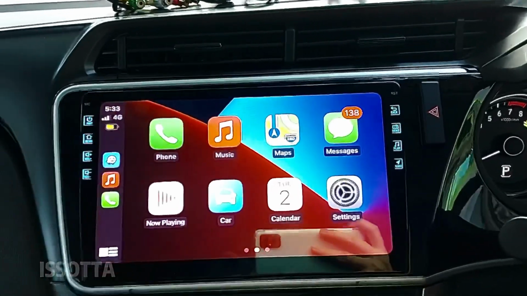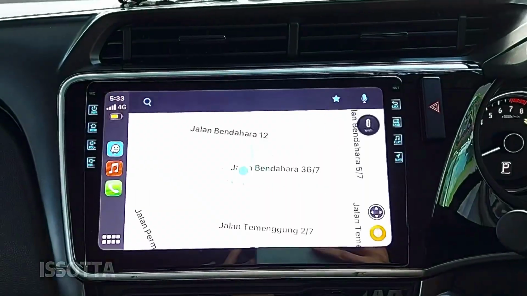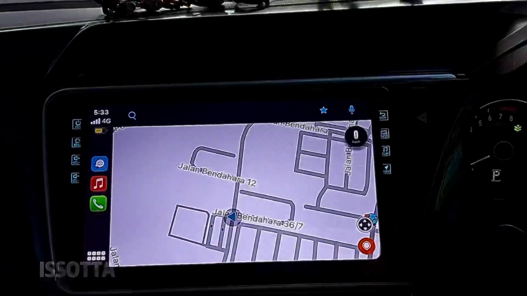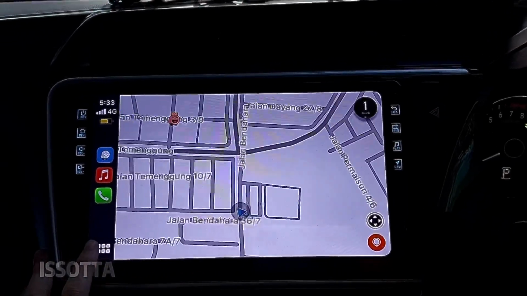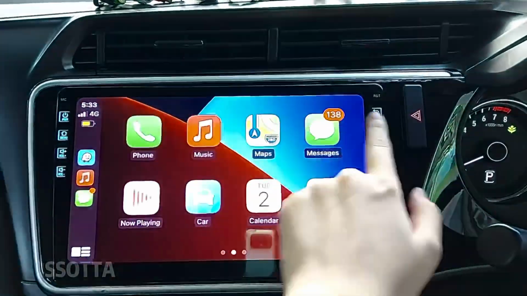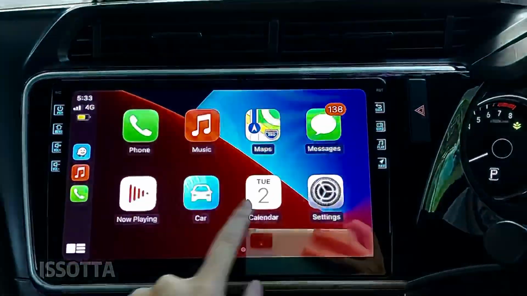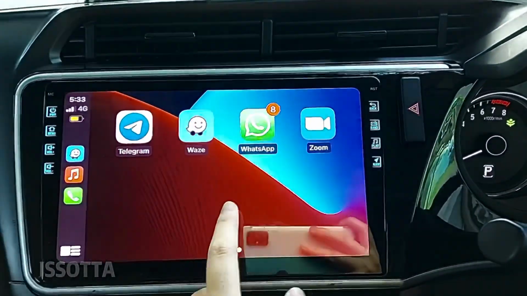Okay, so like, hey Siri, open WAZE. Then it will open for you. So when you are driving, no need to keep pressing. More convenient. So connected to my iPhone, your iPhone messages or your iPhone contacts, all will be here. So it is more convenient. So Android also can. Android Auto also has support.